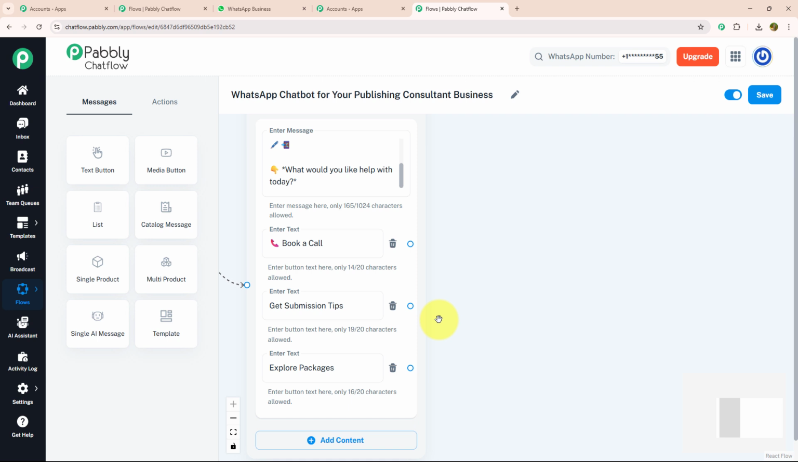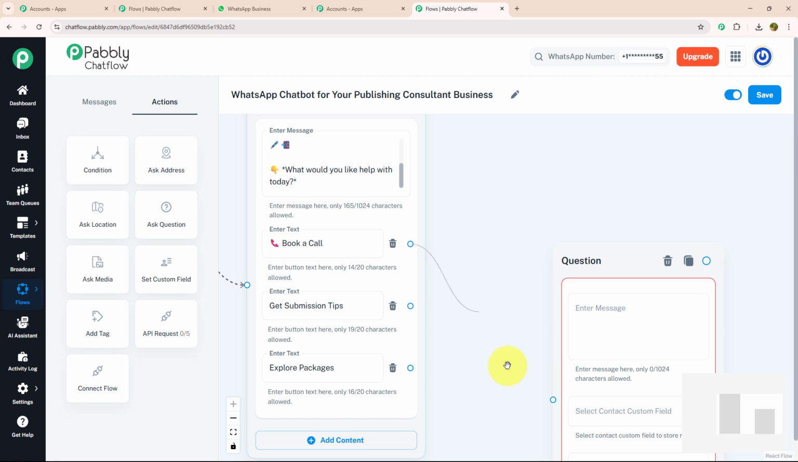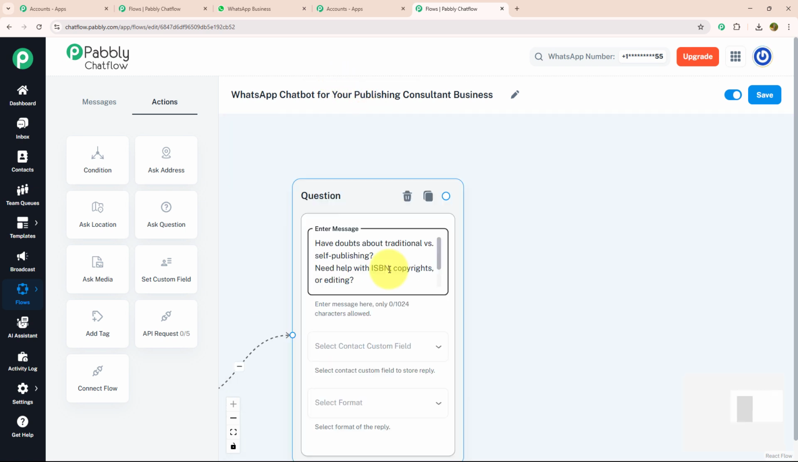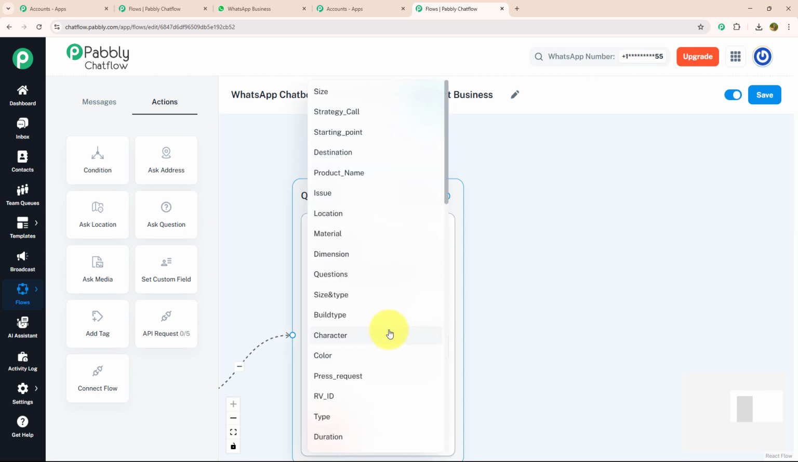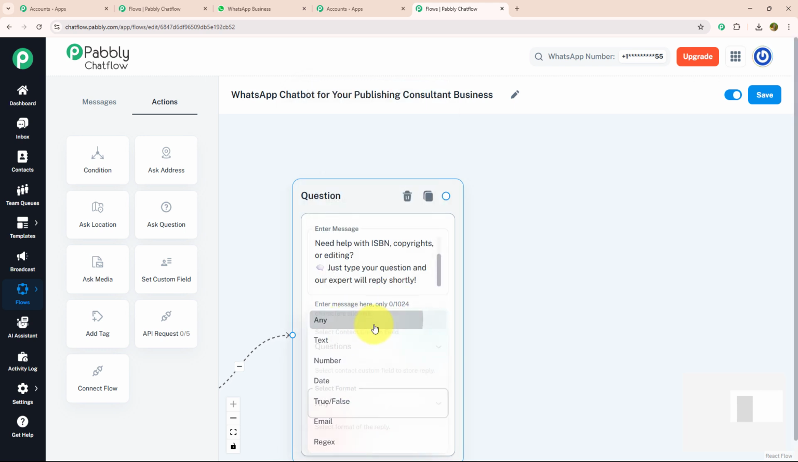Let's start with book a call. To book a call, I need to ask a few questions to my customer. For that, I'm going to drag and drop the ask question box and connect it with my action button. Over here, I'm going to enter my message which says, have doubt about traditional versus self-publishing, need help with ISBN, copyright or editing? Just type your question and our expert will reply shortly. With that, I'm going to select my contact custom field as questions and my format as any.